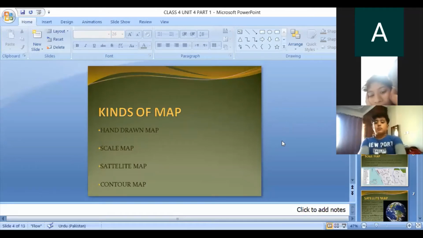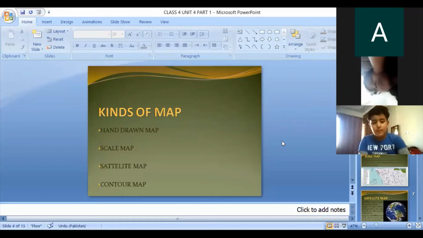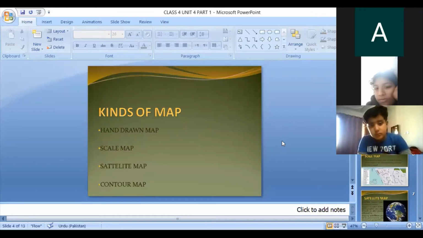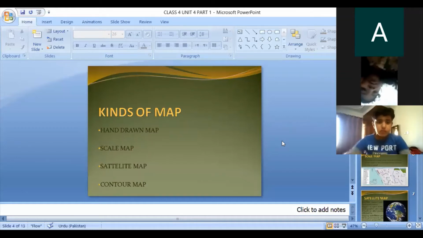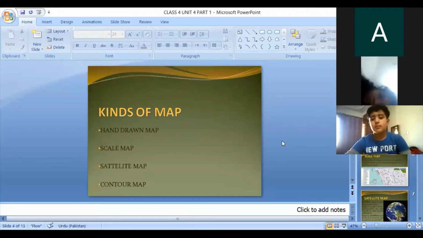Now I will give you one more definition before I tell you about the kinds of map. A map is a flat drawing of a place which represents its features as seen from the sky. A map can be made for a building, town, city, country, continent, or even the world. I have told you the definition and explained it with the help of the picture.